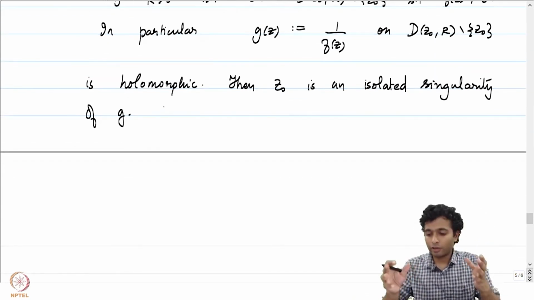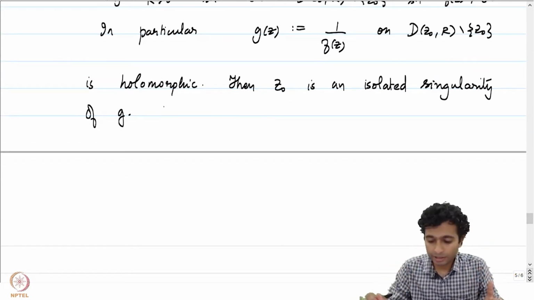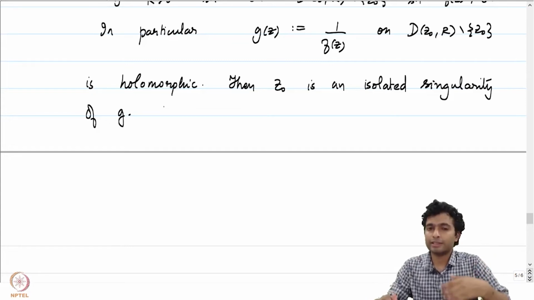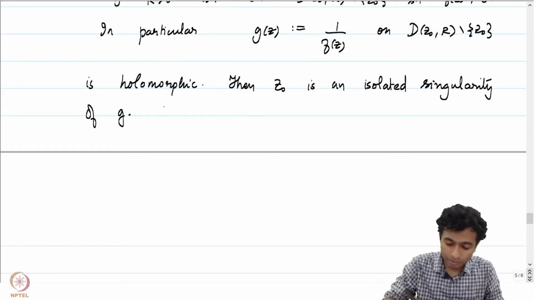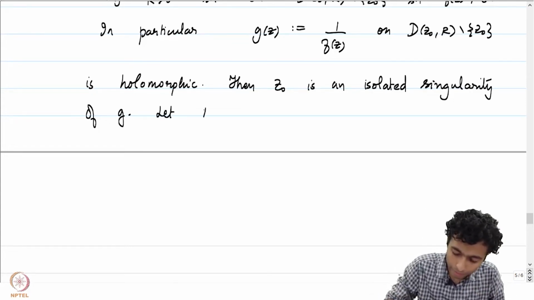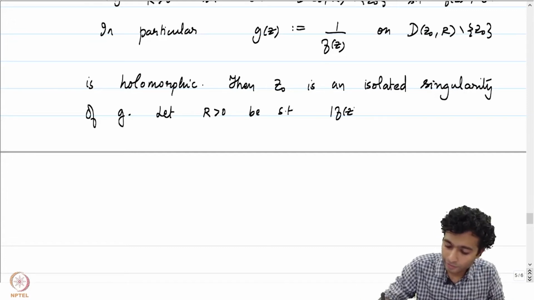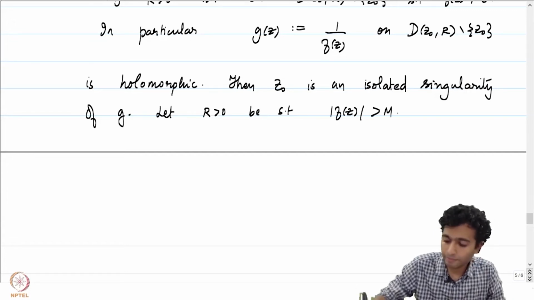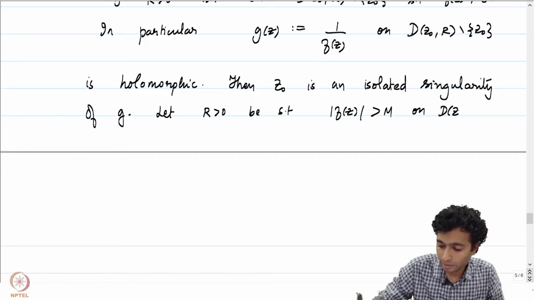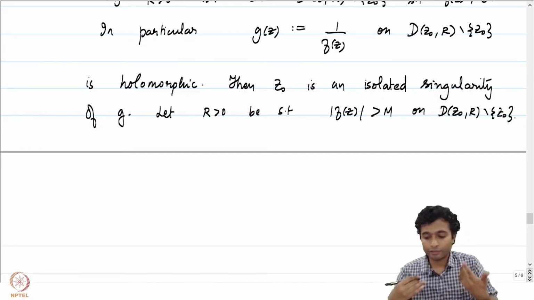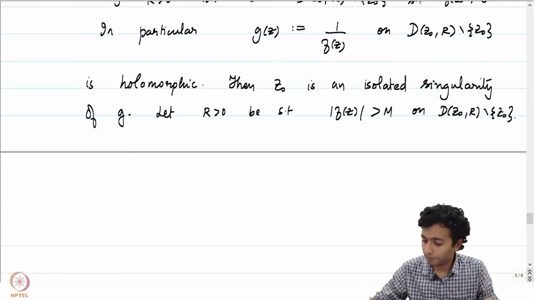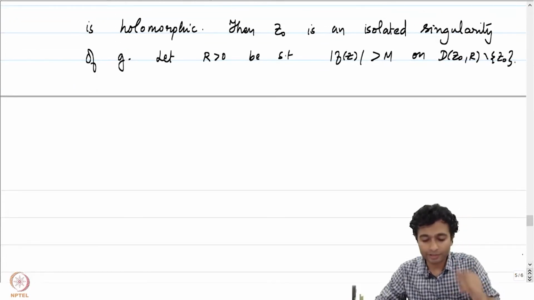Moreover, we can arrange for our capital R to be such that the modulus of f of z is greater than m. So, let R positive be such that the absolute value of f of z is greater than m on D(z0, r) minus z0. Remember that the absolute value of f of z blows up as we go to z0. So, this is the exact definition, right.